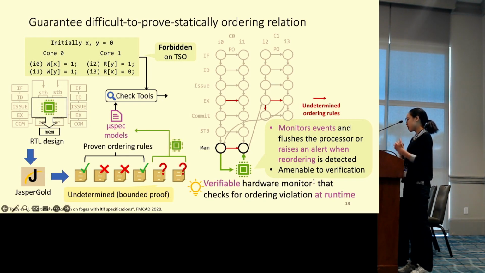Together, in the pre-silicon phase, we can statically and separately verify this particular small monitor, which always correctly monitors the ordering between the two events we are interested in. Therefore, the undetermined rules can be used to construct a Mixedback model on which the check tool can verify the processor complies with the ISA-level MCM. Hence, such a design for verification could be a potential solution to the bounded proof we have been stuck with.